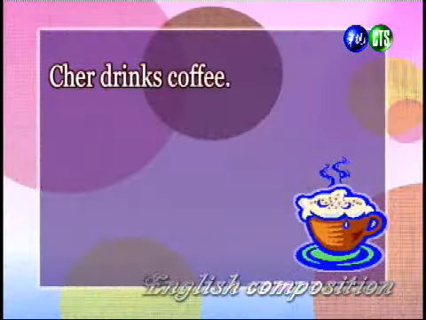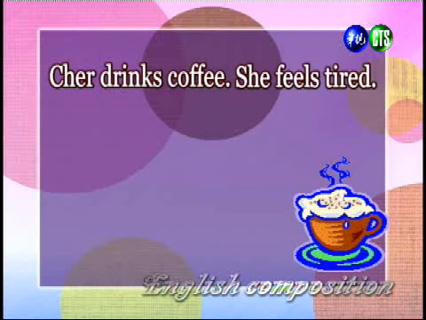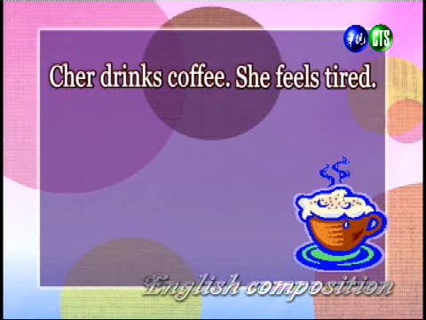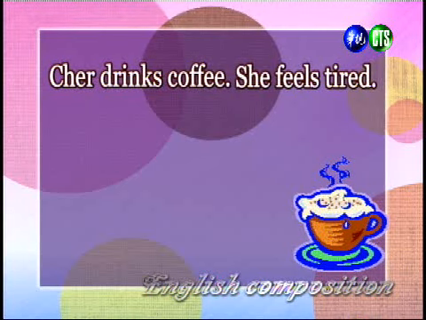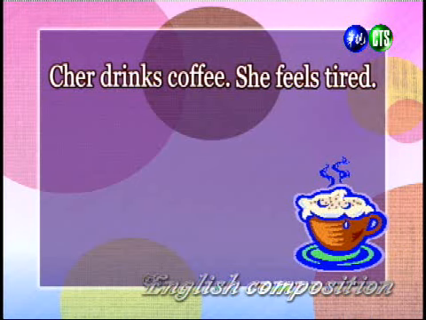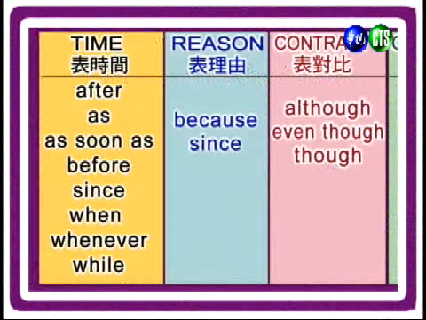Okay, let's learn how to write some sentences that use subordination. 好，现在让我们来学习一下如何使用从属连接词来写出句子。Right, let's start with these two sentences that you see now. Cher drinks coffee and she feels tired. 好，让我们从这两个句子开始Cher 喝咖啡她觉得累。Right, so Cher drinks coffee is our key idea. So we're going to add a subordinating conjunction to she feels tired. 好，那在这个句子里面呢，我们选择使用 Cher drinks coffee 来当我们的主要的想法。那所以我们要在这个 she feels tired 的前面呢，我们加上一个从属的连接词。